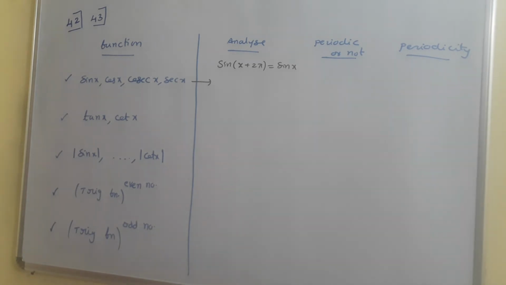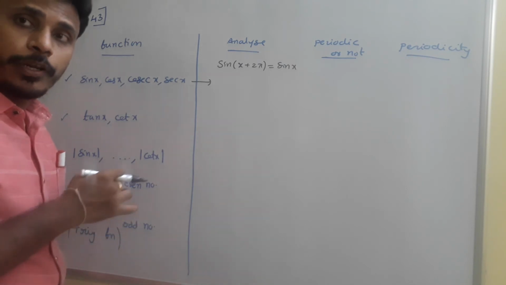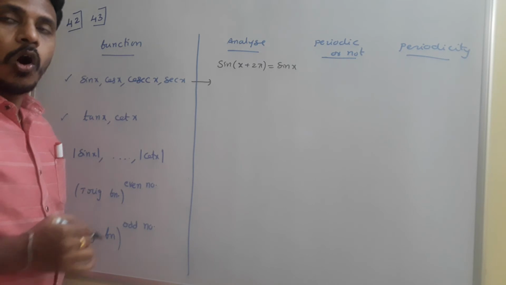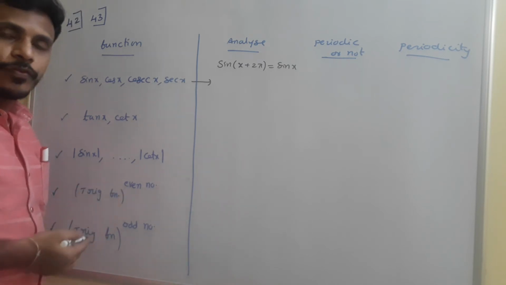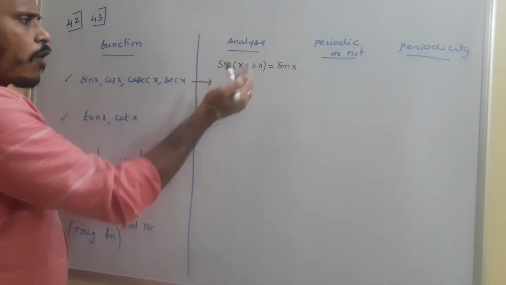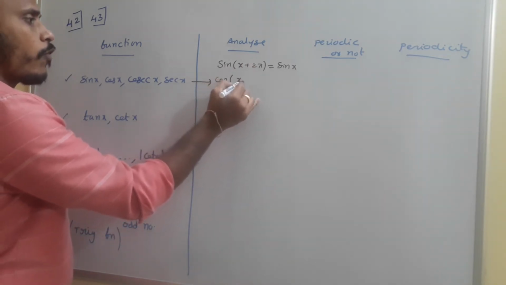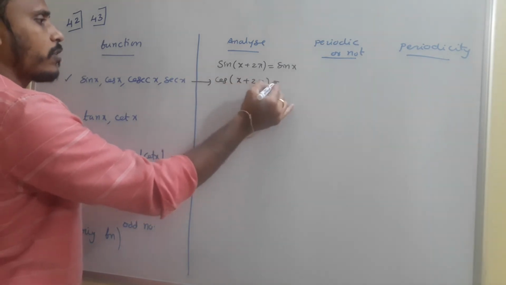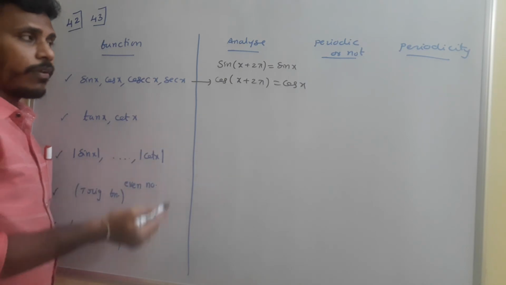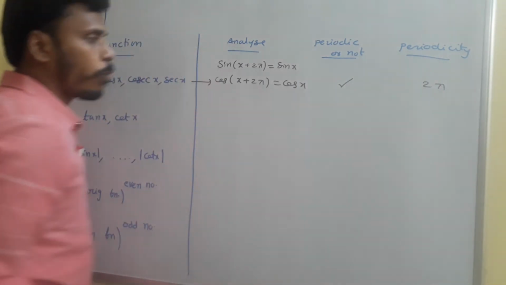We need to find the periodicity of these functions, and check whether these are periodic or not. Sin x, cos x, cosecant x and secant x, all these are periodic. From the graphs it is clear, and the periodicity is 2 pi. Sin of x plus 2 pi is sin x, and cos of x plus 2 pi is cos x. Similarly for cosecant x and secant x, the same happens, so they are periodic with periodicity 2 pi.